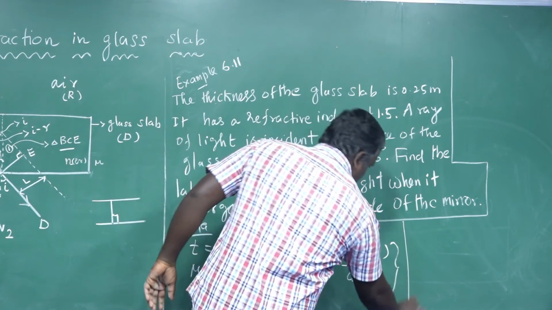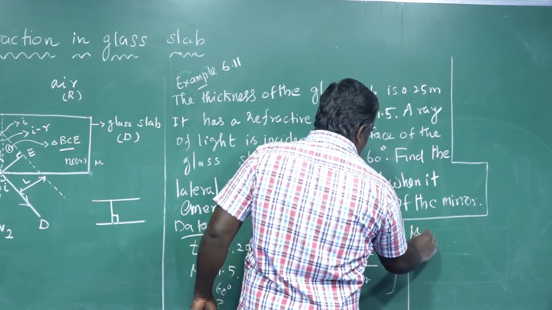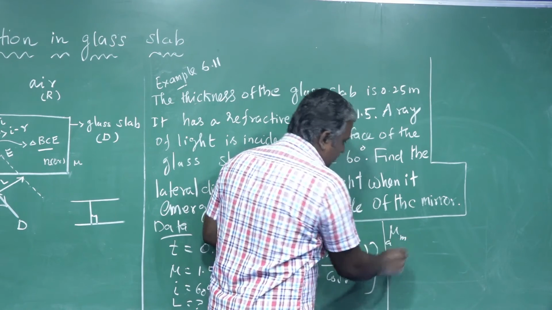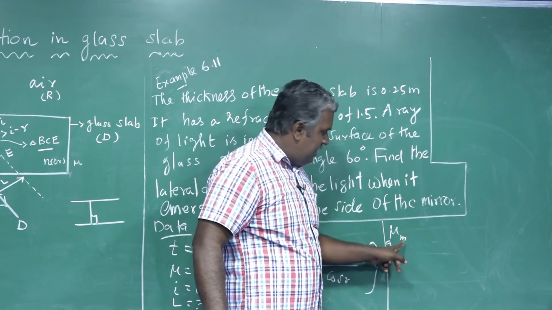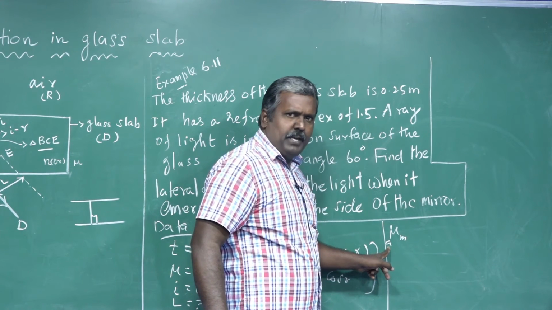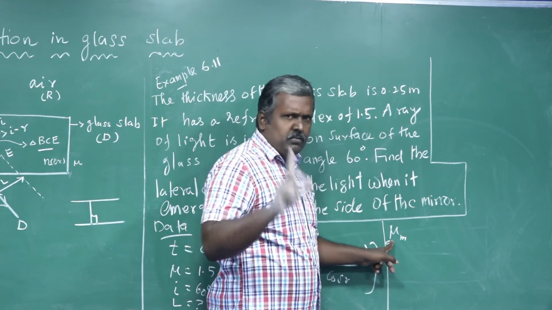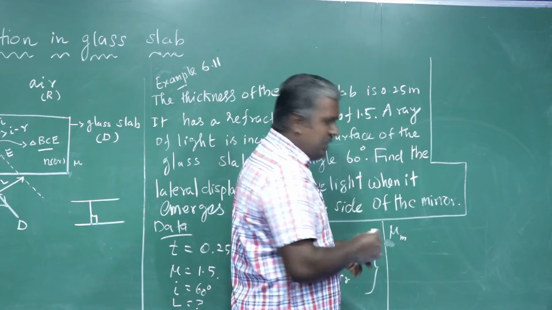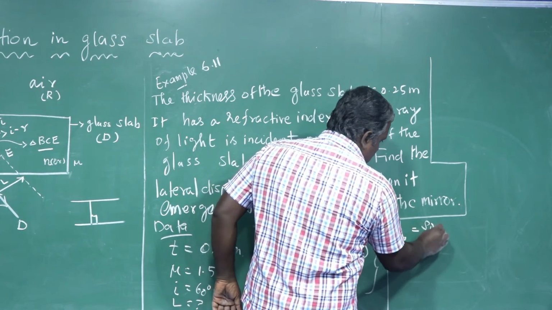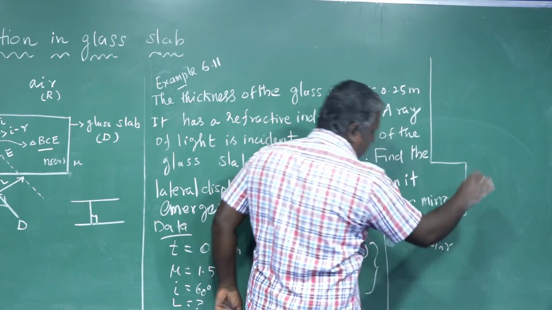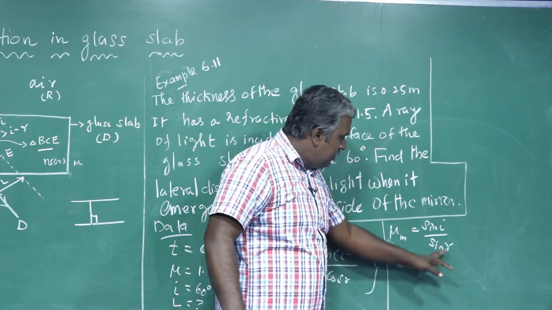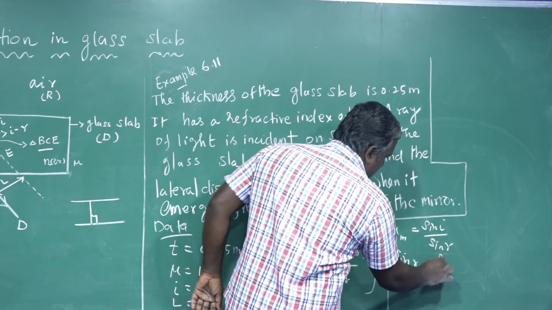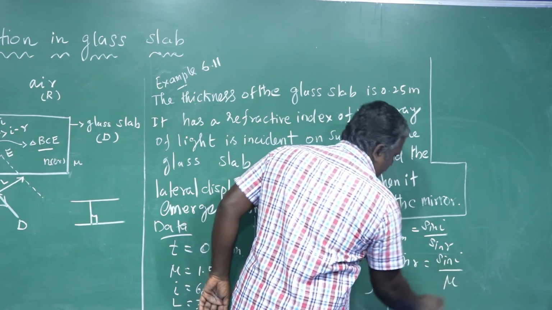Listen. The refractive index of the medium with respect to air, mu, you can write as mu m, is equal to sin i by sin r. Here you want to calculate the r value. So sin r is equal to sin i by mu.